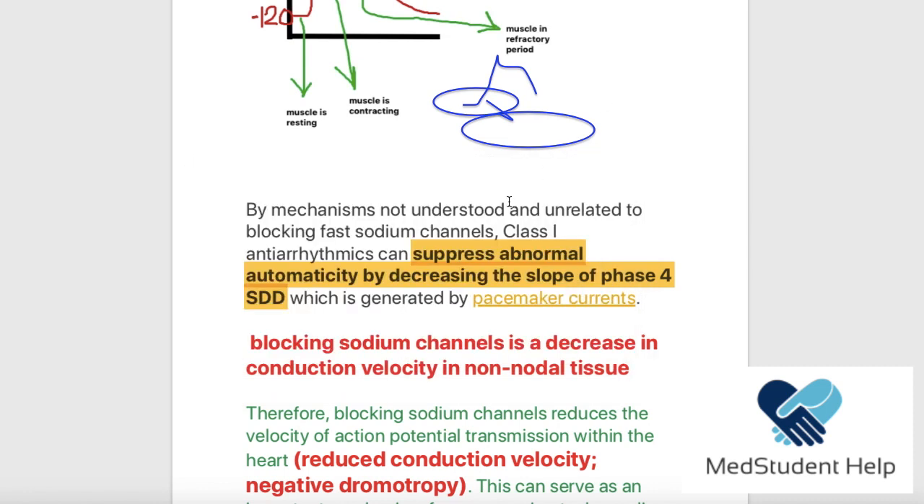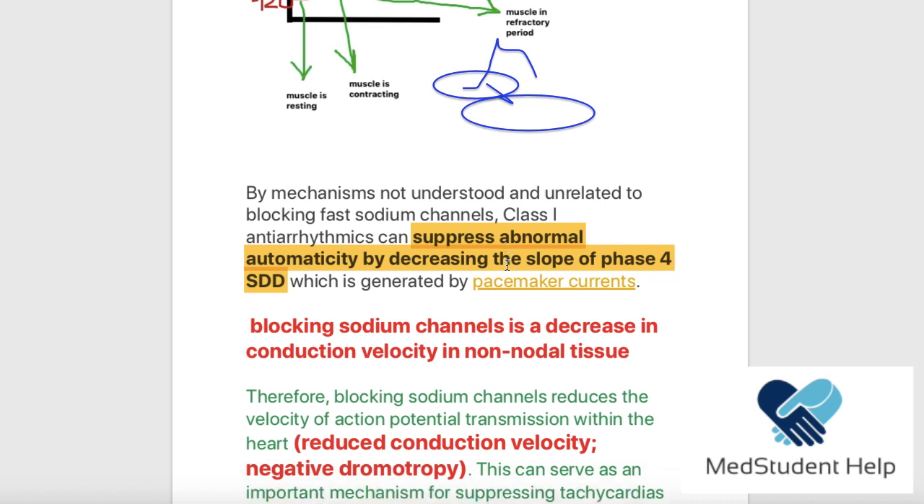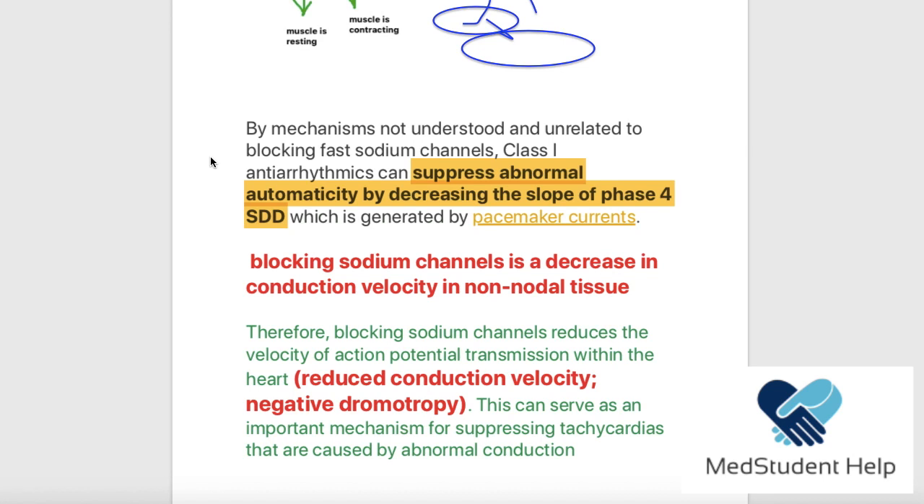Now, let's see what did the drugs do here. We said that in a way that is not understood and unrelated to blocking the fast sodium channels, these drugs are going to suppress the automaticity by decreasing the slope. So it has decreased the slope, meaning that the heart rate is going to decrease. This is going to help to prevent the arrhythmia, to stop the arrhythmia. So this is the third way by which these guys are functioning. Okay, now this is the third form.